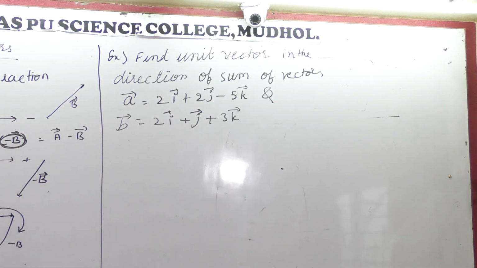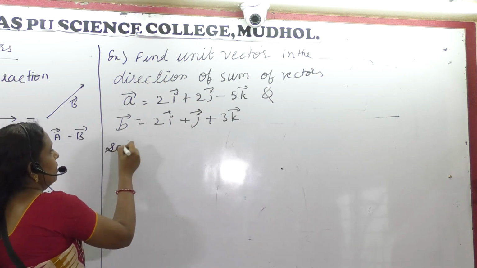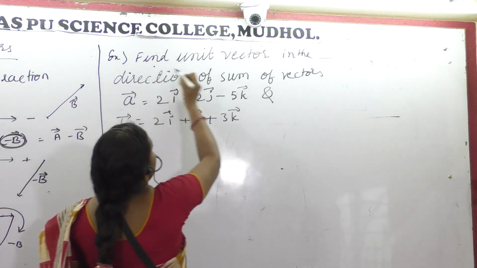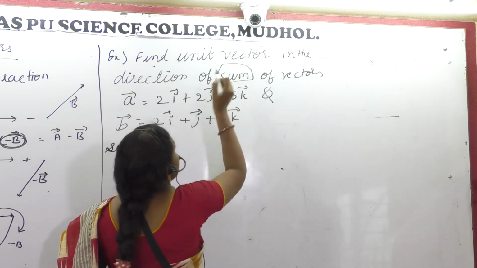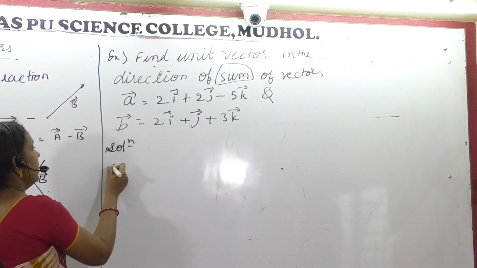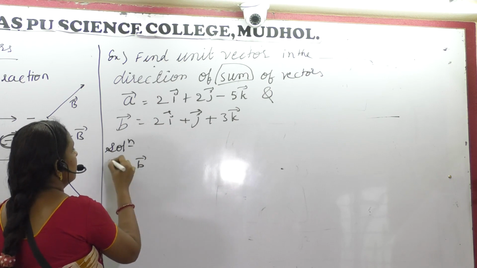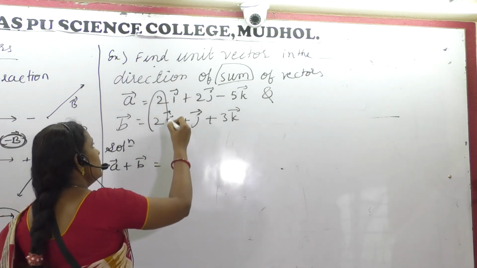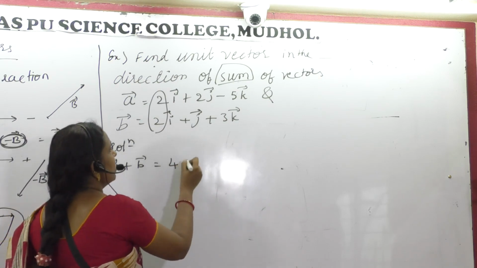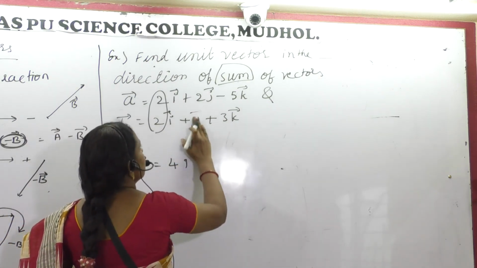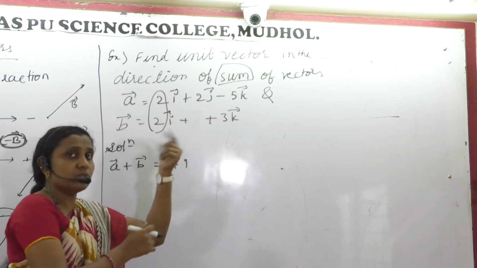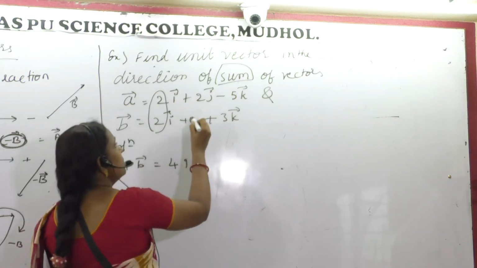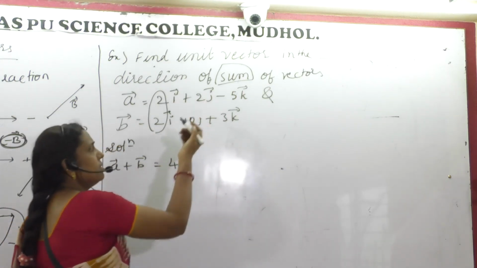This is one of the questions we need to simplify, and very simple it is as well. Find the sum. Sum means what? Add A plus B. Add the corresponding components. Okay, students. 2 plus 2, 4i. If there is no j, then you can take 0j and add with the 0 component.